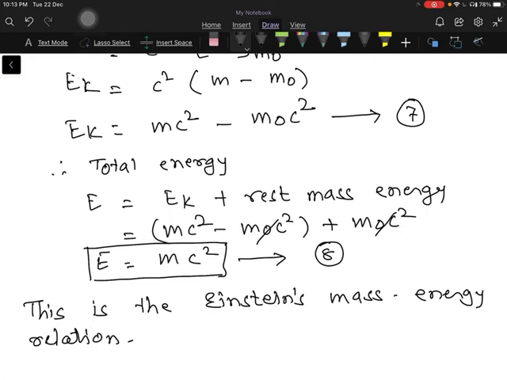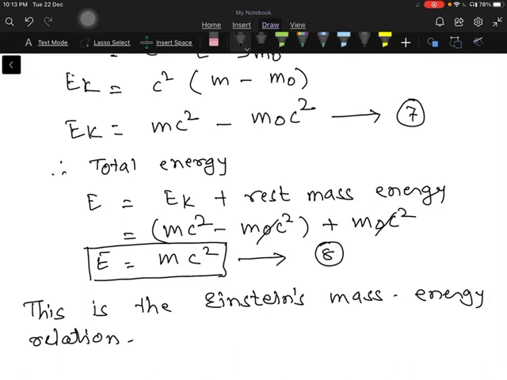Now, where do we find the applications of this Einstein's mass energy relation? We have a lot of applications. The first one is that Einstein's theory was used to understand nuclear fission and fusion reactions. Using the formula, it was revealed that a large amount of energy is liberated during nuclear fission and fusion reactions.